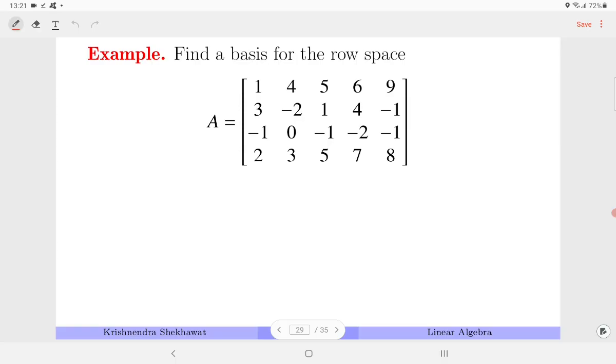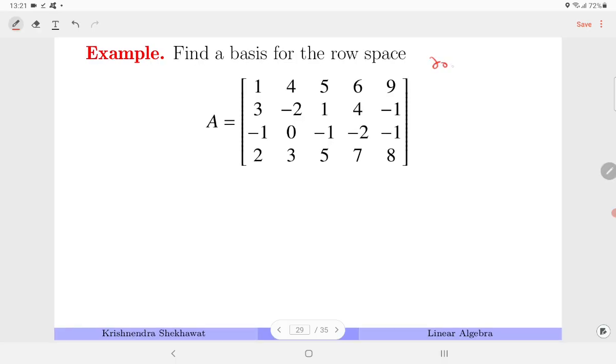So find a basis for the row space of A. Now I have to use the result that row A is equal to row B. If they are equal, their bases are equal. So what I do, I already know how to find the basis when the matrix is in REF. So I reduce A into the REF, let's call it B. So I compute its REF, and then since row A is equal to row B, it means the basis for matrix B is the same as the basis for matrix A.